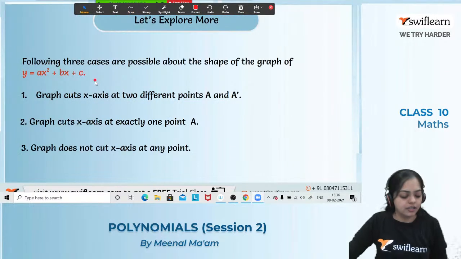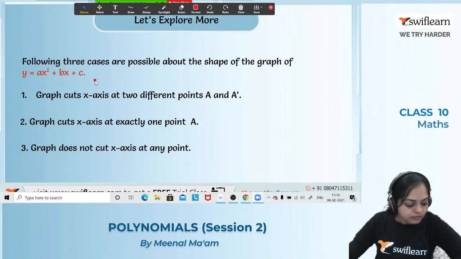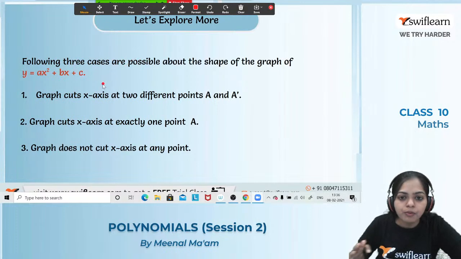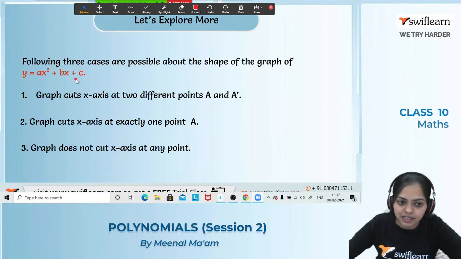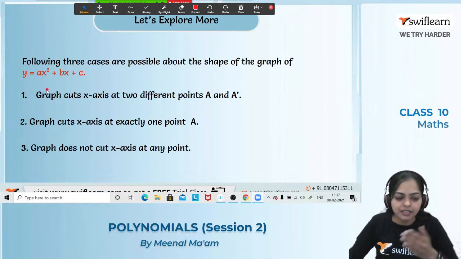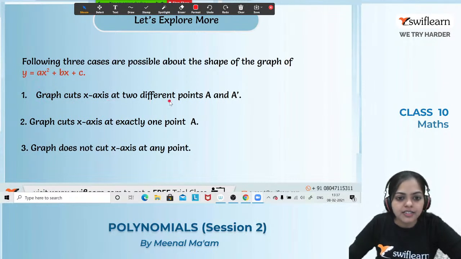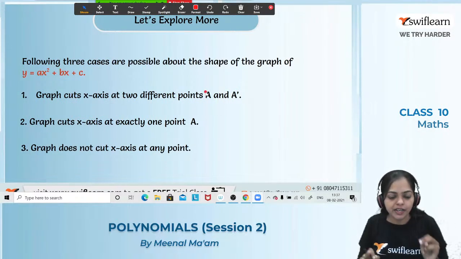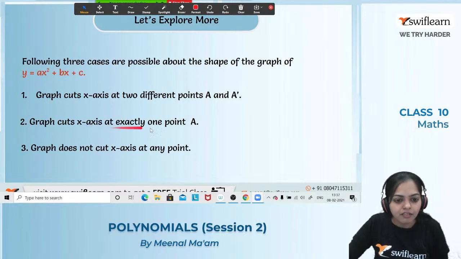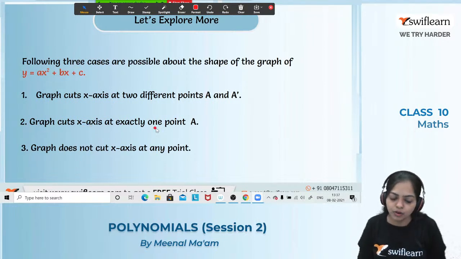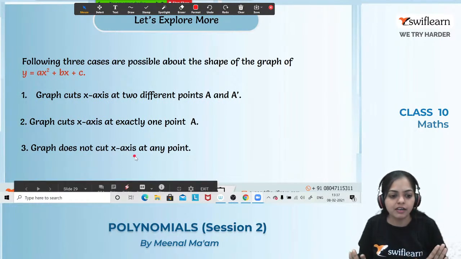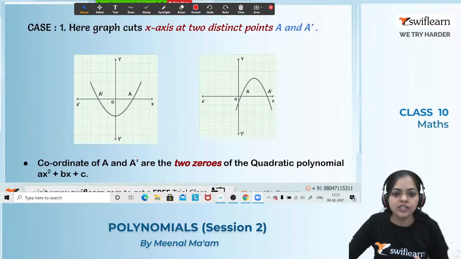And yes, let's have a look over this. Okay, so here what is given? There are three possible cases about the shape of a graph. The graph shape is what? Y equals to ax square plus bx plus c. Alright, so three possible cases are there. Let's have a look. The first is graph cut x-axis at 2 points a and a dash. The second case is what? Graph cut x-axis at only 1 point. Okay. And the third case is what? Graph does not cut x-axis at any point. किसी भी पॉइंट में कट नहीं करने वाला है. तो ये थ्री केसेस होंगे. लेट्स हैव अ लुक ओवर दीस केसेस वन बाय वन.